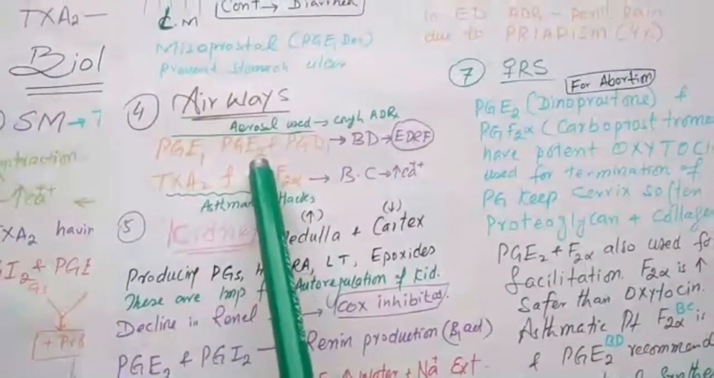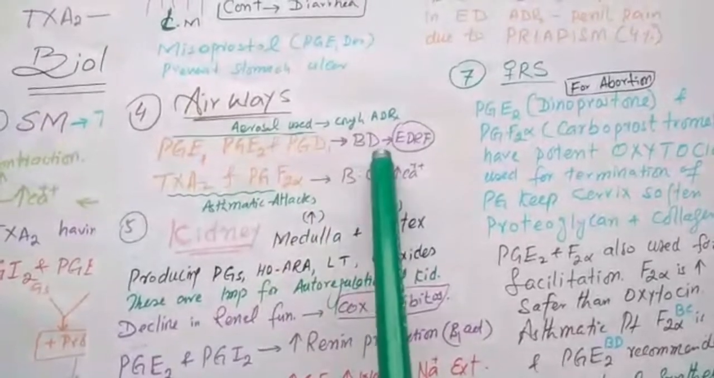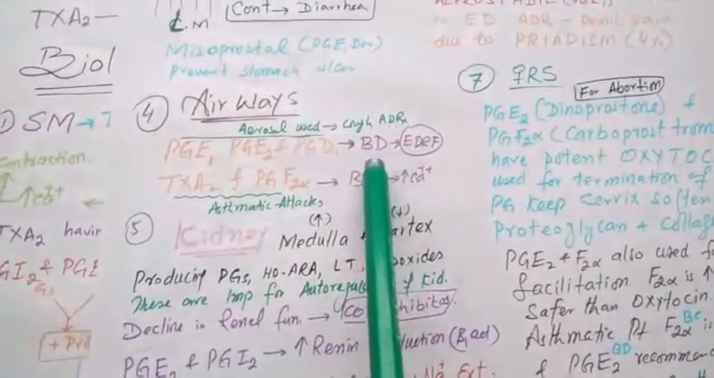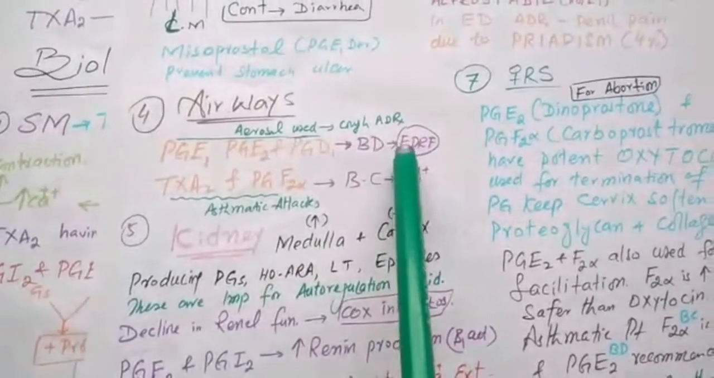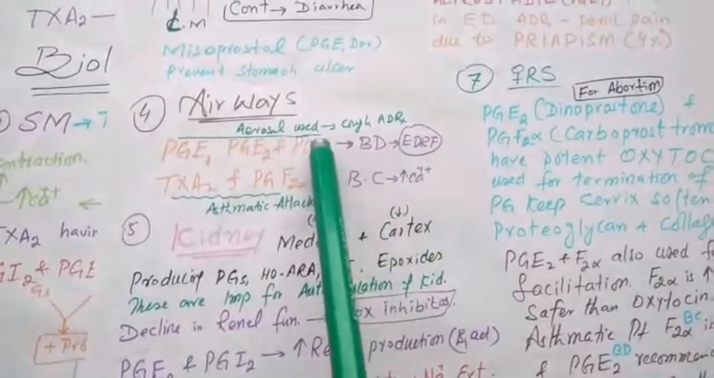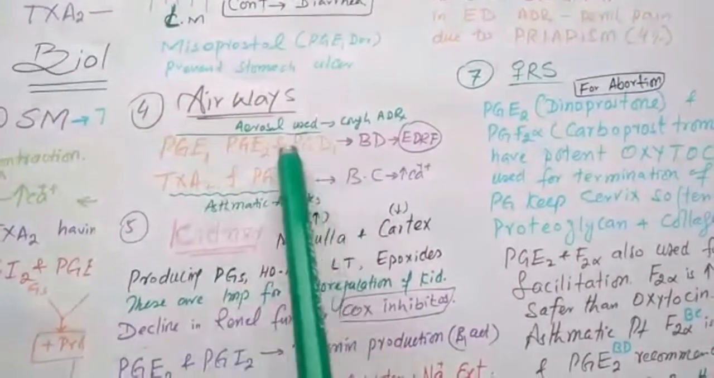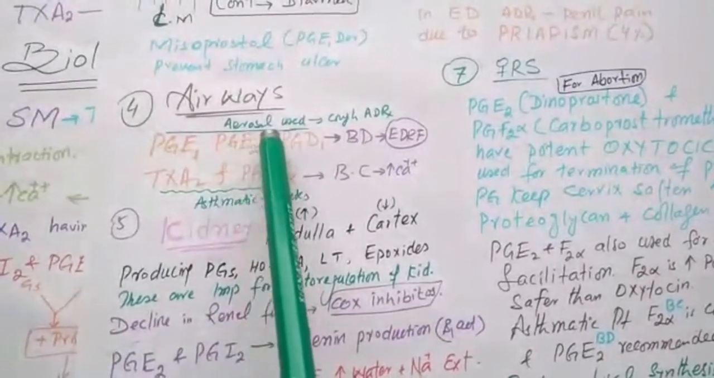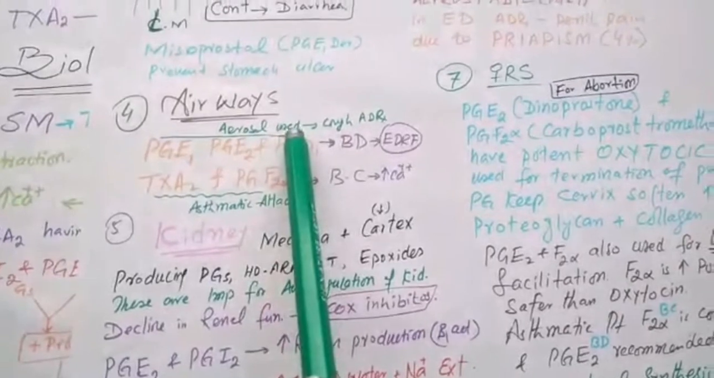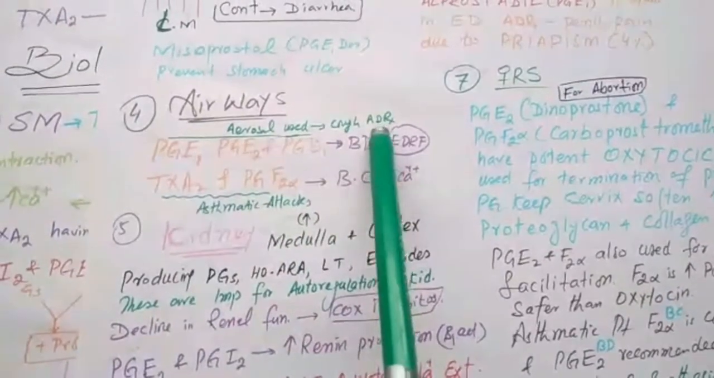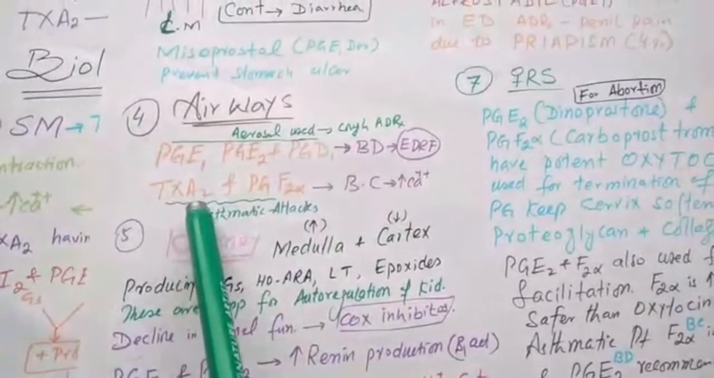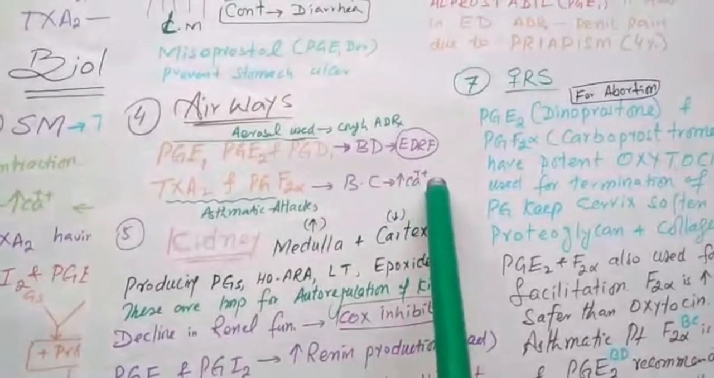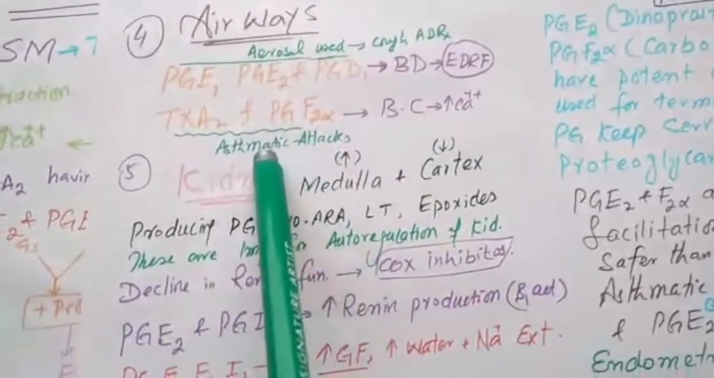Airways. E1, E2 and D2 cause bronchodilation, and this bronchodilation is again due to EDRF release. These derivatives are used in the form of aerosol for asthmatic patients, but dry cough is a side effect. Similarly, thromboxane A2 and PGF2 alpha cause bronchoconstriction due to increased calcium, and they cause asthmatic attack.